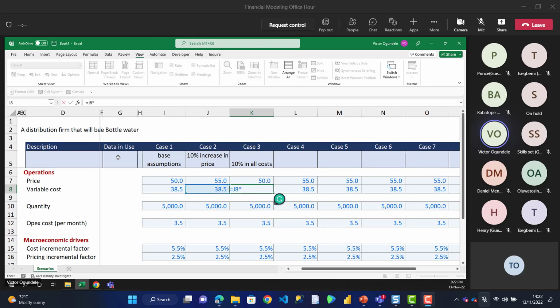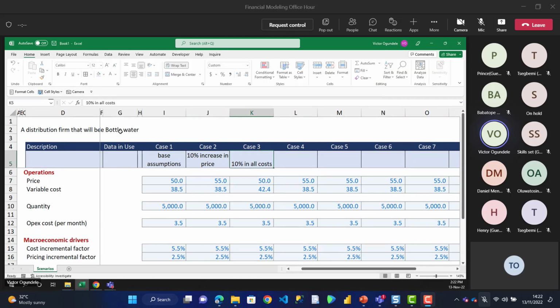So this multiplied by 1 plus my 10%. So that's why I said you could also decide to use the other approach. So let me look at what we have here. Okay, 42.35. So 42.35. I'll type that. So you could, as I said, also decide to use the other approach. So instead of typing that percent, you could have somewhere you type the 10%, but it's always good you keep this straightforward and very, very simple.